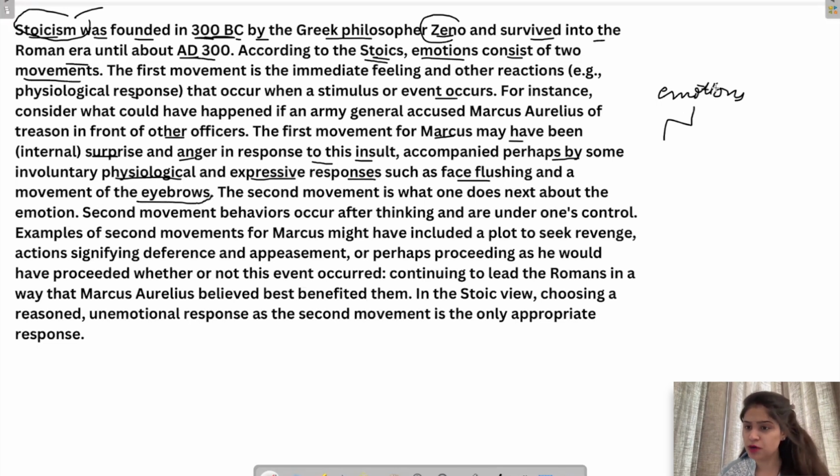So we are talking about two movements which come under emotions. The first movement is an involuntary reaction, which just happens as a reflex action whenever you come across some stimulus.